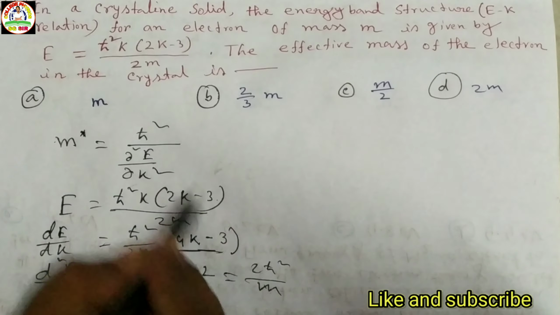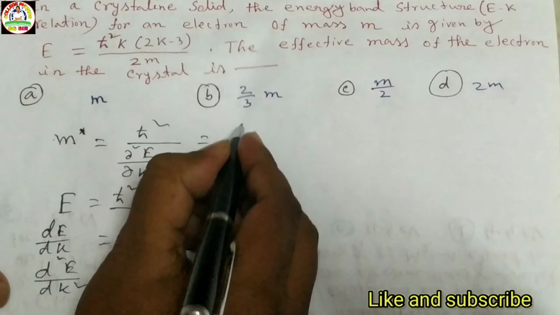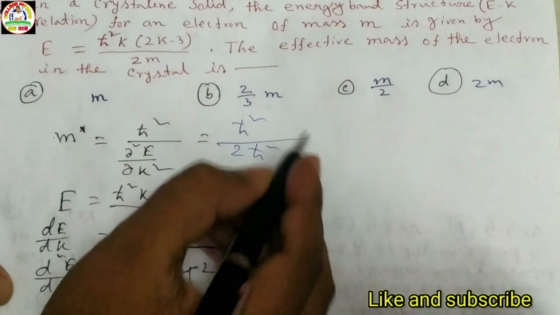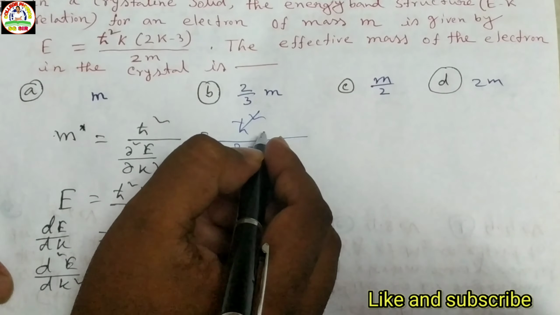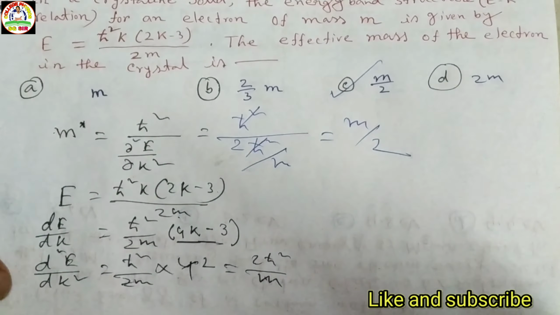Putting this value in the equation, we get ħ² divided by 2ħ²/m. The ħ² cancel each other, so we get m by 2. So option C is correct.